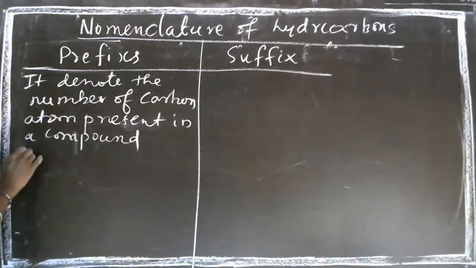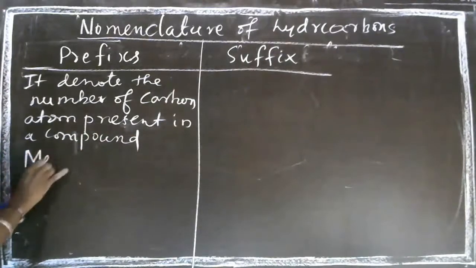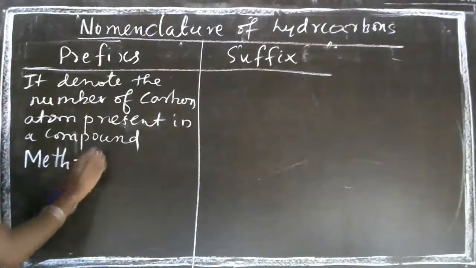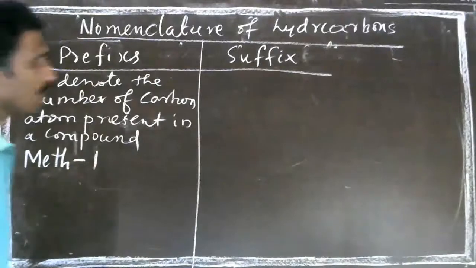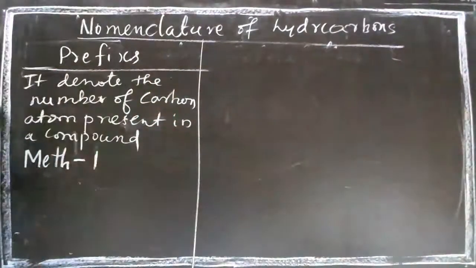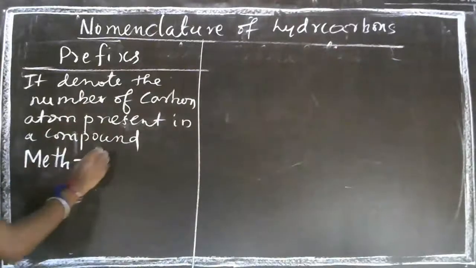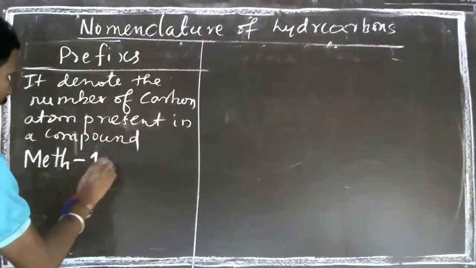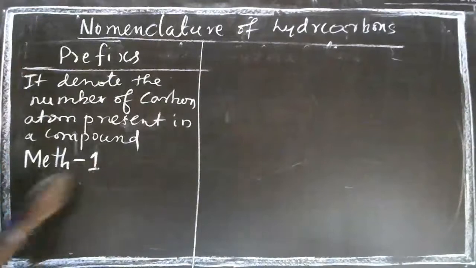If one carbon is in the compound, we use prefix meth. So meth is nothing but one. Suffix I will write later. Meth means only one carbon is there. So here meth.